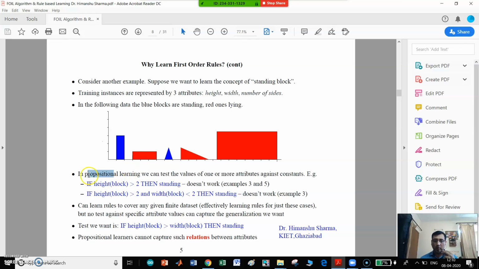For example, in propositional learning, we can test the values of one or more attributes against the constant. For example, if height of the block is greater than 2, then we can consider it standing. It doesn't work because example 3 and 5 are not following the same. If height of block is greater than 2 and width of block is less than 2, then standing. This also doesn't work because example number 3 doesn't fit into it. So we can learn a rule to cover any given finite data set, but no test against specific attribute values can capture the generalization we want. So the test we want is if height of the block is greater than width of the block, then standing.